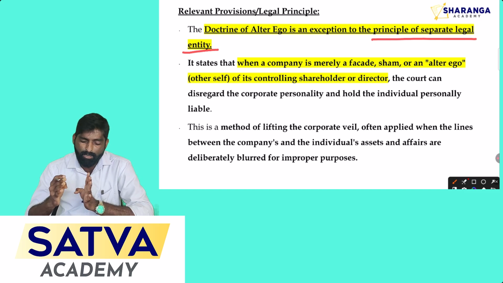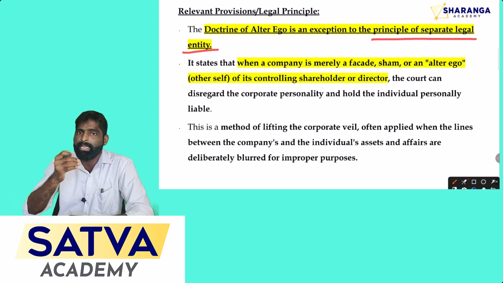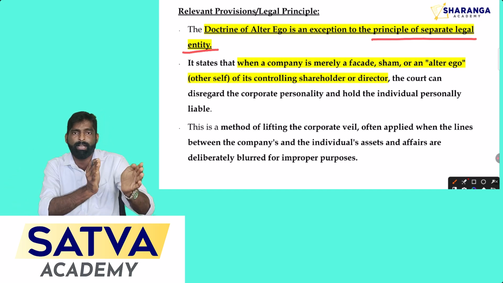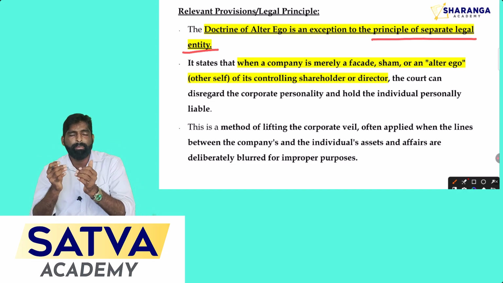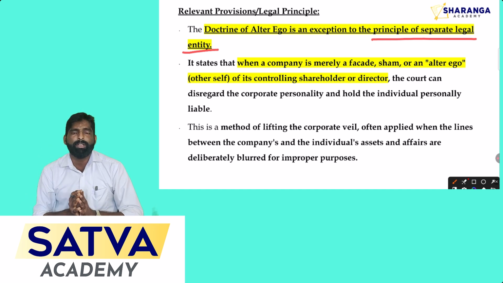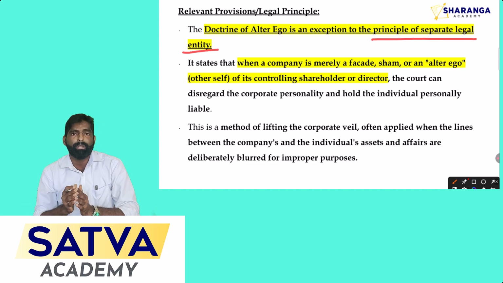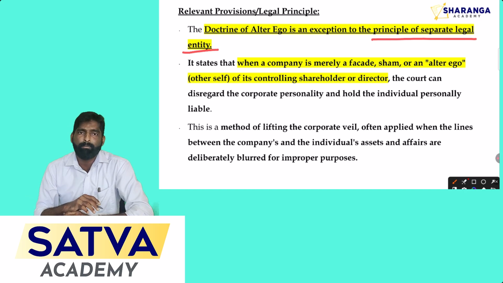But the thing is here, doctrine of alter ego is an exception to the rule of separate legal entity. That means whenever a person commits any wrong by using the status of the company, in that case you have to find the person behind the company's personality to punish that person, because being an artificial personality, company cannot receive any punishment. It can pay only the penalty but not receive the punishment. So to prevent any such crime, here court can lift the corporate veil and make the natural person liable for those who are taking the benefits of the company's personality.